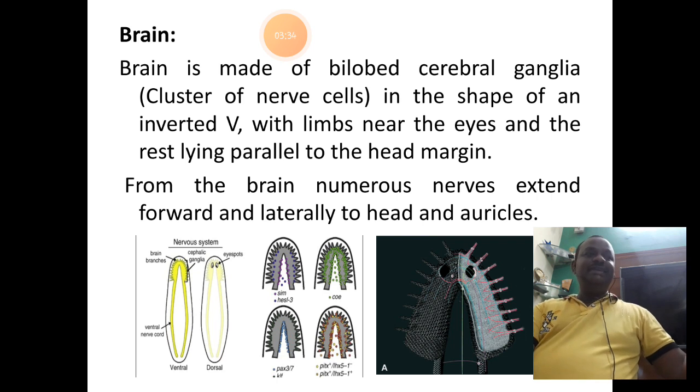The brain is associated with the surrounding receptor organs like the eyes in the head, and even the chemoreceptor organs like the auricles. From the brain there arise numerous nerves that move some towards the front, some towards the lateral sides, which connect the structures of the head region as well as the auricle region. You can find the same in the picture down here.